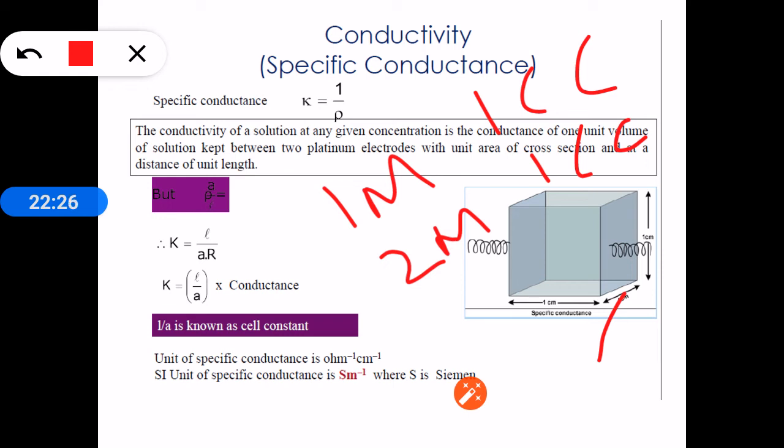Those properties which depend upon the number of moles or amount of substance present are called extensive properties, and conductance is an extensive property. It depends upon the number of moles or amount of solute particles or electrolyte particles. So to express the conductivity of electrolytic solutions, it is better to express them in terms of concentration but not in terms of volume, because even though the volumes are the same, by changing the concentration, conductance is changing. So let us express the conductance of electrolytic conductors in terms of their concentration.